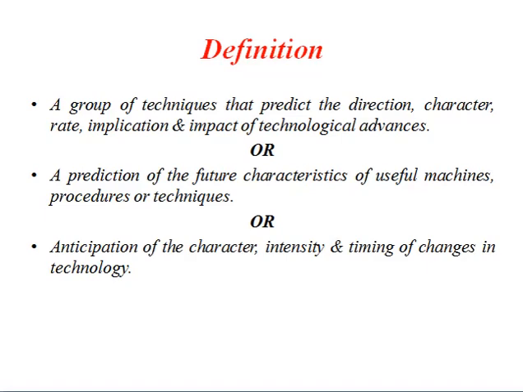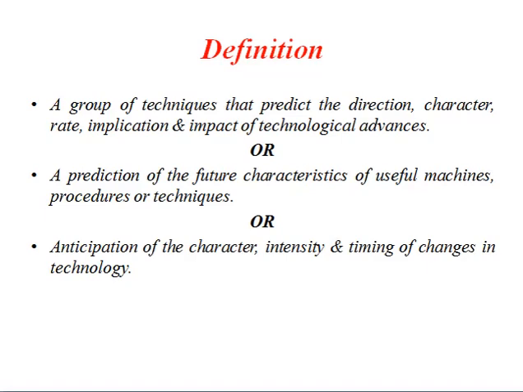We can define this in various ways. Here we have given 3 different definitions. Whichever definition you feel comfortable with, you go with that. The first one defines technology forecasting as a group of techniques that predict the direction, character, rate, implication, and impact of technological advances.